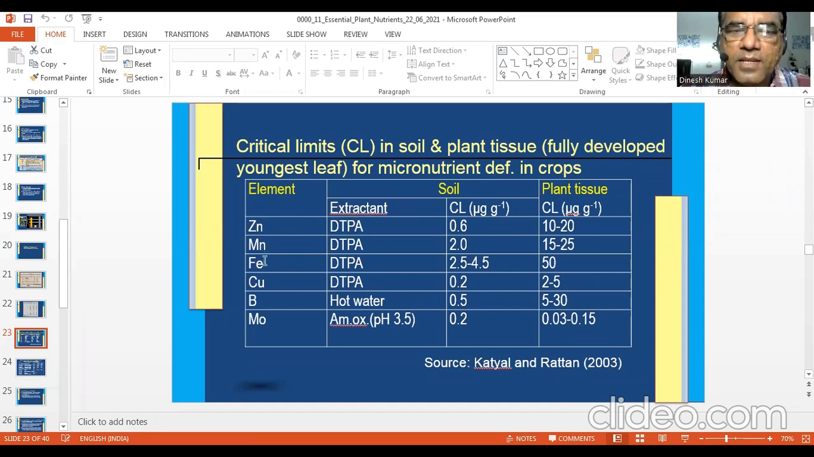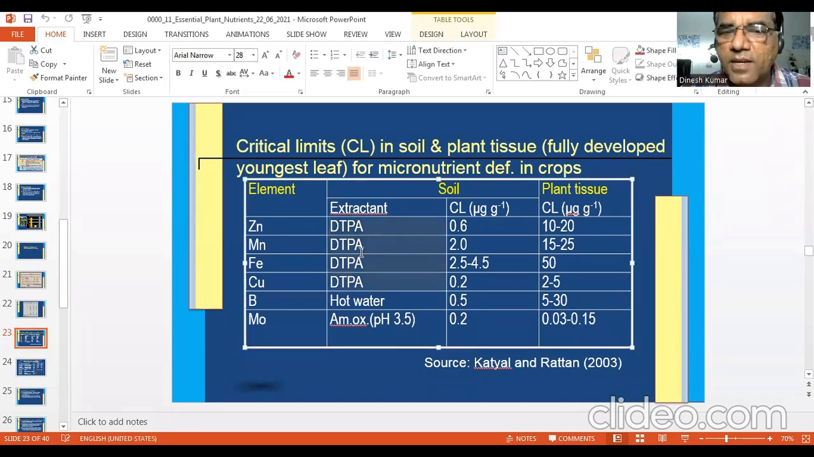You can see for zinc, the extractant that was used is mostly DTPA. For zinc, manganese, iron, copper, we normally use DTPA as an extractant. So the critical concentration in soil is 0.6 ppm or microgram per gram for zinc, 2 ppm for manganese. Iron, it is 2.5 to 4.5 ppm. Copper, 0.2, boron, 0.5, molybdenum, 0.2. So these are the critical concentrations in soil for micronutrients.